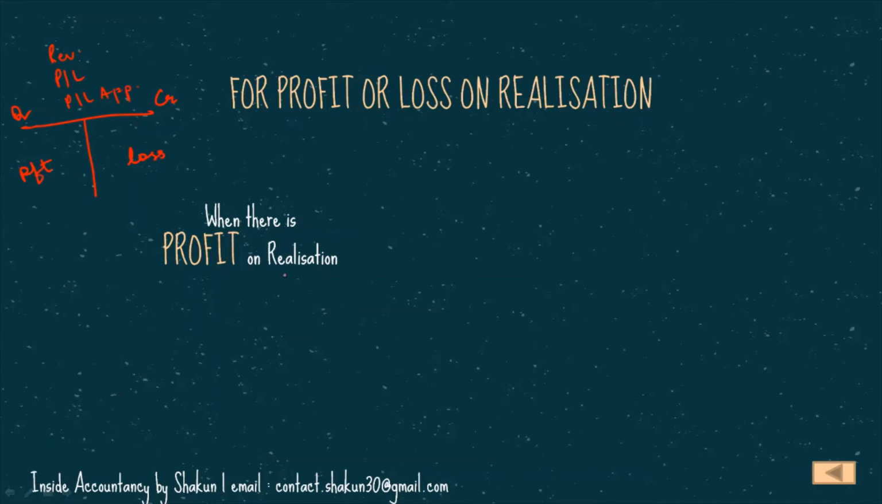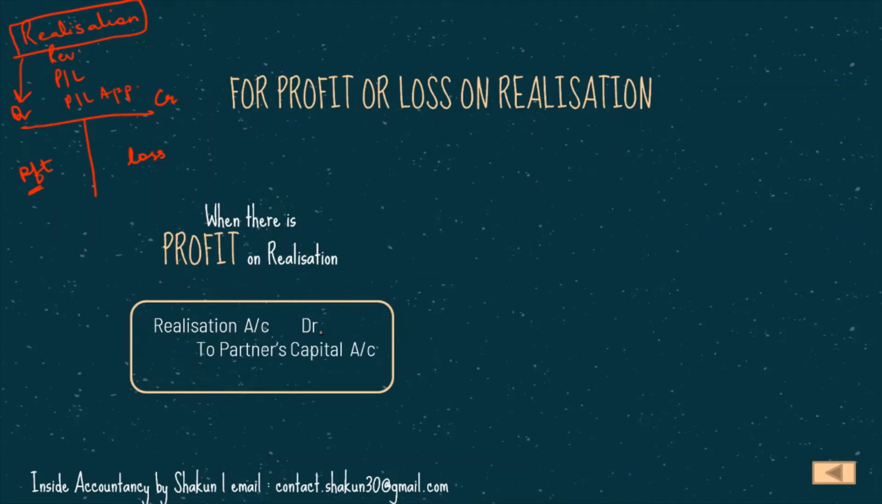So when there is profit on realization, so now when we are making the realization account and after we put all the entries in the realization account, if the balancing figure comes on the profit side, debit side, that means there is profit. In that case, what will be the entry? Simply, since the figure is coming on the debit side, that means realization account shall be debited. So our entry will be realization account DR to partners' capital accounts. Obviously, the amount of profit will be distributed among however many partners there are in the firm.